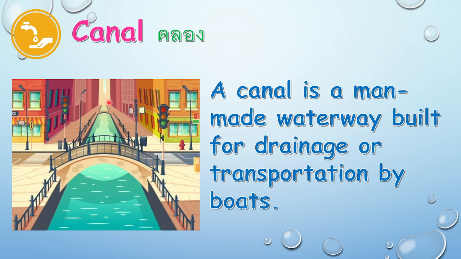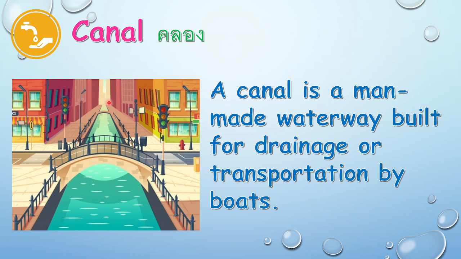So it is clean. But for the canal, for example, the rain drops on the road, the street. Of course, it's now dirty, right? There's soil, there's dog poop, bird poop on the road. So it's dirty. It will now go to the canal so that there will not be flood. That's why people have to build canals. Okay, so there will be no flood.